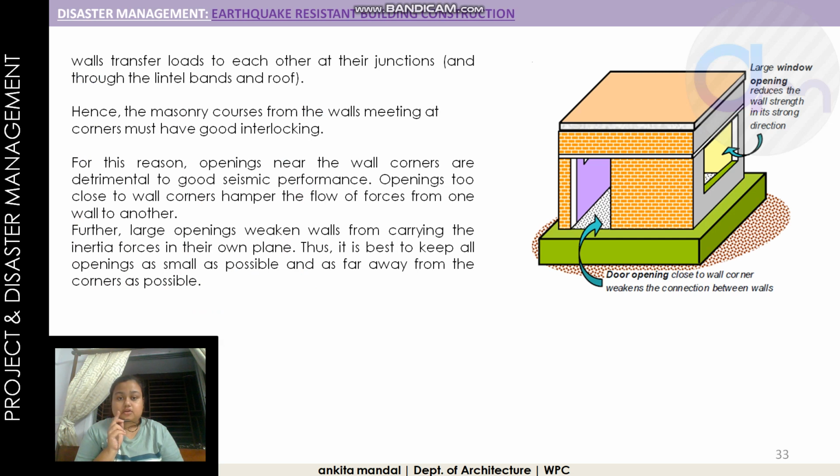Also, the openings like doors and windows should not be at the corner. The corner is for a good joint in all four walls. If the opening is in the corner, then the building will become weak, and the connection within the walls will become weak. So the opening shouldn't be in the corners.